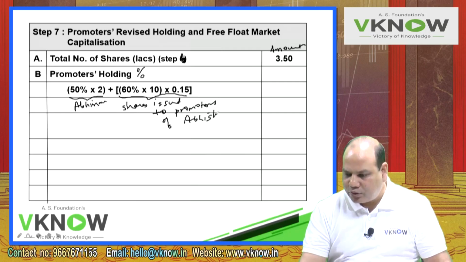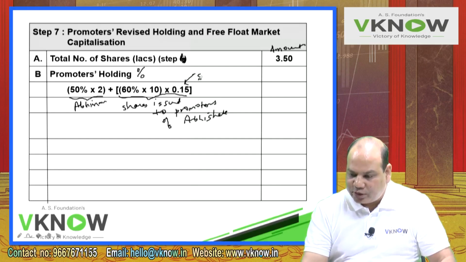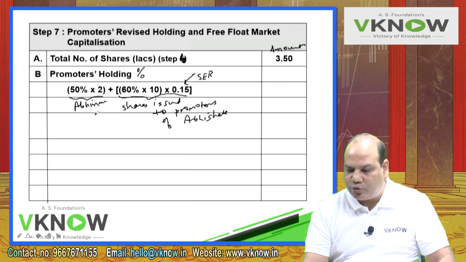How to calculate that? First understand, out of 10 lakh, 60% are held by the promoters, so 60% of 10, and the share exchange ratio is 0.15. So 0.15 into 6 lakh, and this is 50% of 2. So please calculate: 50% of 2 will be 1 lakh, 60% of 10 is 6 lakh, and into 0.15, so 90,000.